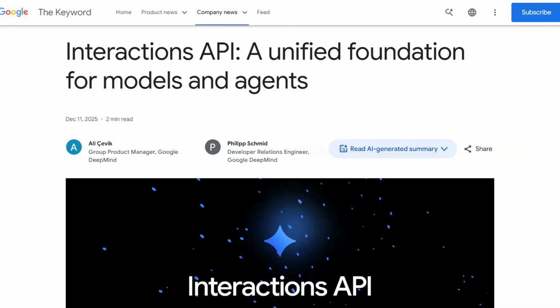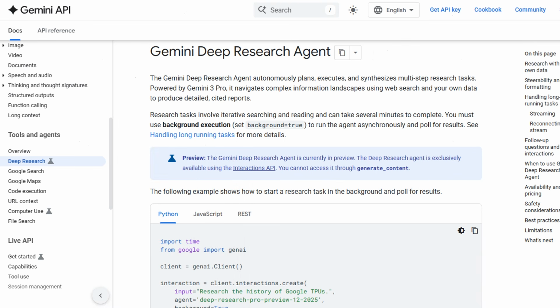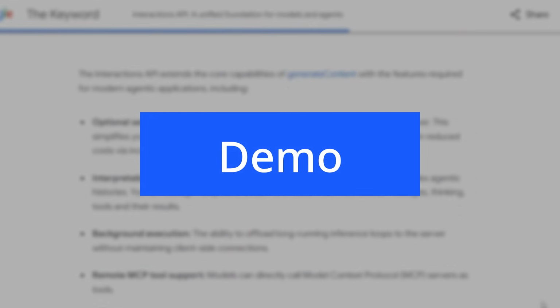So I think the best thing is let's just jump into the code and I will walk you through a notebook of using the new Interactions API, and we can look at some of the changes and how you're probably going to want to do most of the common tasks that you would do with an API like this, including how you can run the new Gemini Deep Research agent using this API. So let's jump in and take a look at the code.